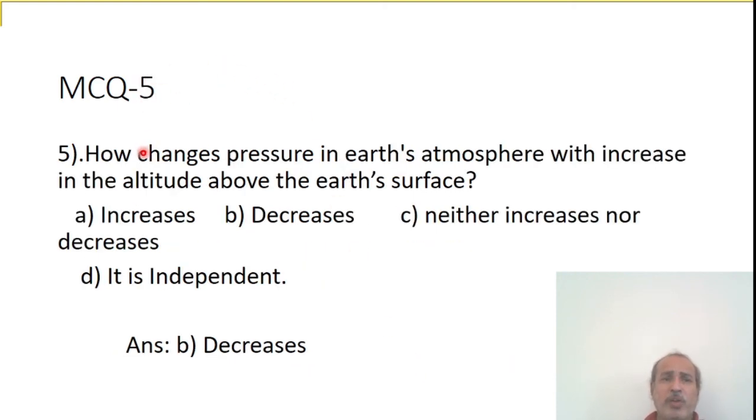Question number 5. How does pressure change in Earth's atmosphere with an increase in altitude above the Earth's surface? You know that as height increases from the surface of the Earth in the atmosphere, pressure decreases. So our correct choice is decreases. Choices A, C and D are not applicable. So option B, decreases, is the correct answer.